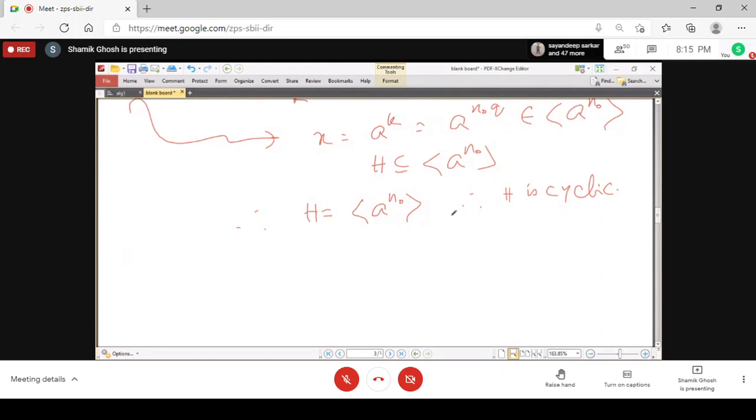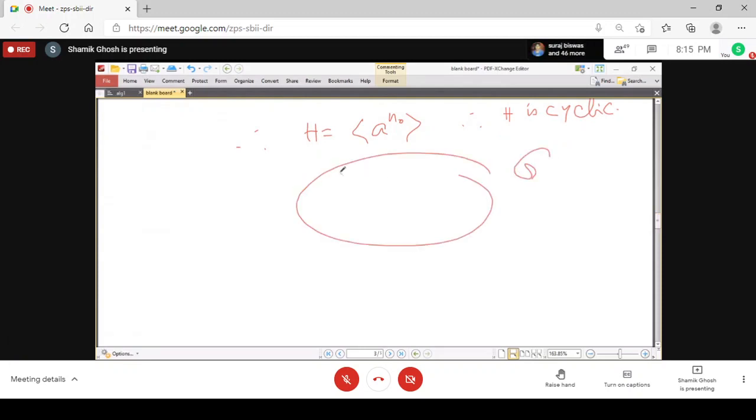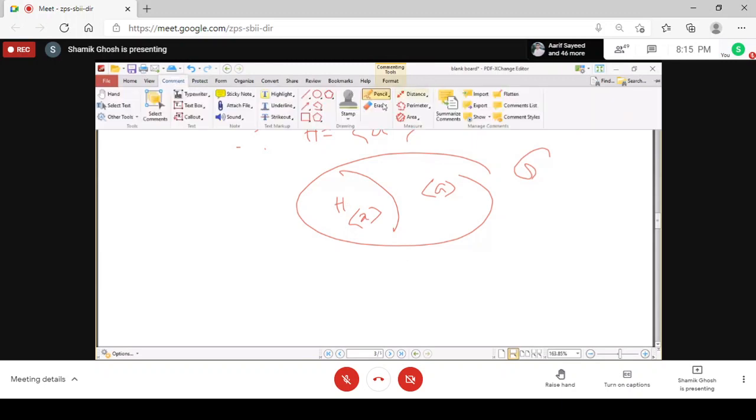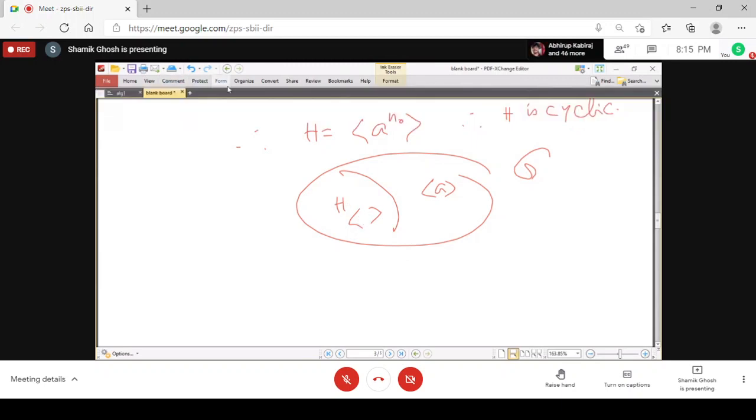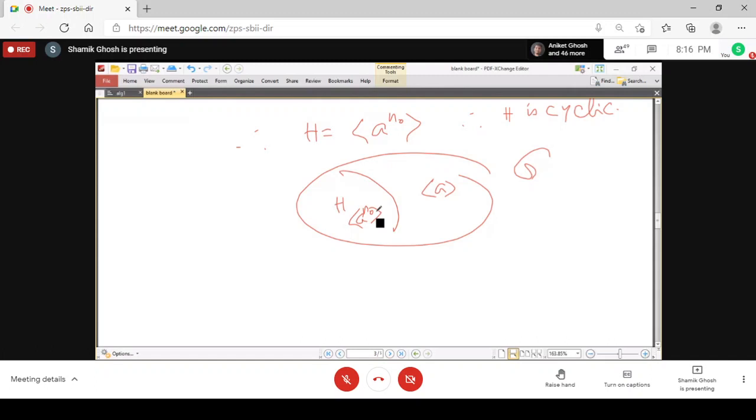Now, interestingly, you get that every subgroup of a cyclic group is cyclic. So if we have a cyclic group, every subgroup is also generated by some element. Not only that, that element, here we took it as a to the power n naught.